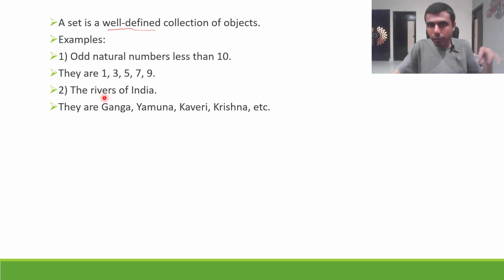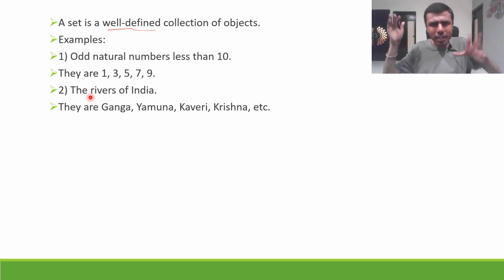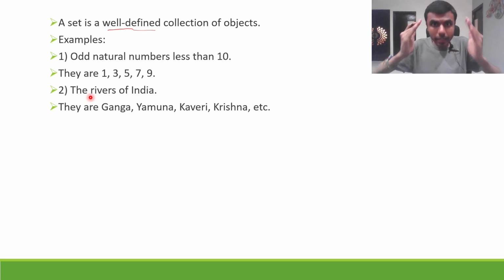It did not just say rivers. If it had been just rivers, you could say, sir, maybe there is a river on Mars or Mercury somewhere, and then you cannot exactly tell, right? If it had been rivers on earth, then also it is a set. We do not know about other things, but yes, it is well defined. So understand this again and again: well-defined collection of objects.